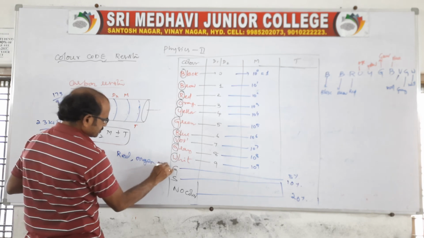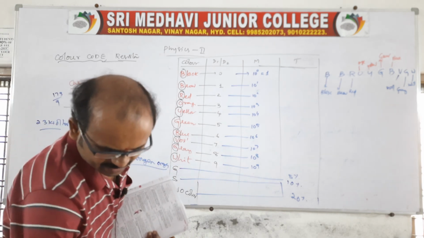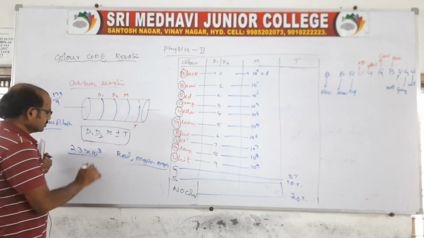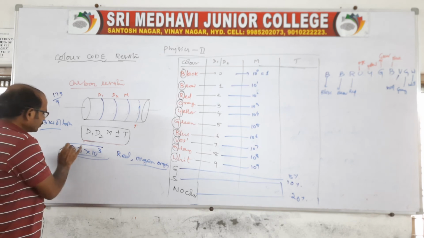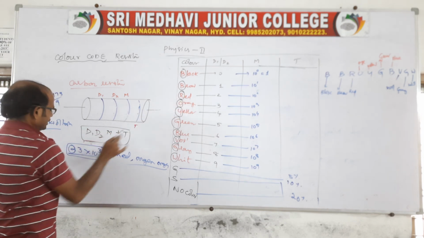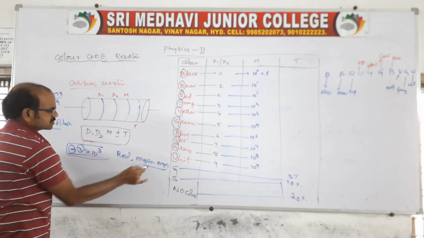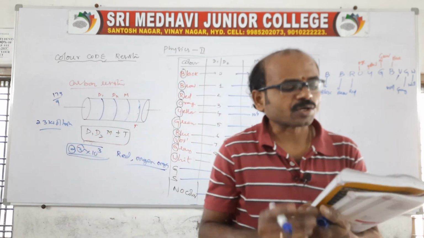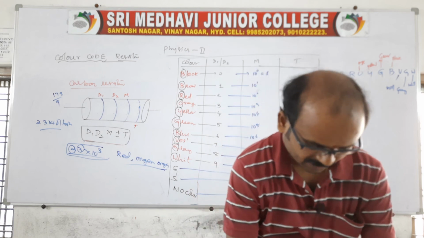So this is the answer: red, orange, orange. The 2 is represented as red, 3 represented as orange, 10 power 3 represented as orange. So our answer will be red, orange, orange. This is the way we can do the problems on the basis of color code resistors.